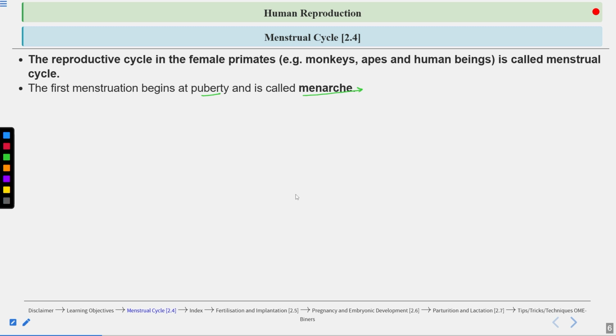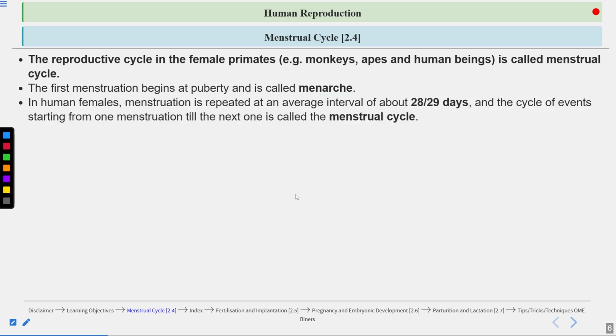So, menarche means onset of the menstrual cycle or beginning of the menstrual cycle. And this occurs at puberty. At puberty, there are a lot of morphological changes, physiological changes, and hormonal changes. There is development of secondary sexual characteristics, like development of the mammary gland. Then there is the onset of the menstrual cycle, which is known as the menarche. So you should remember this scientific term.